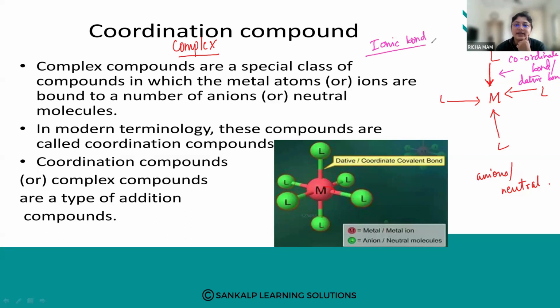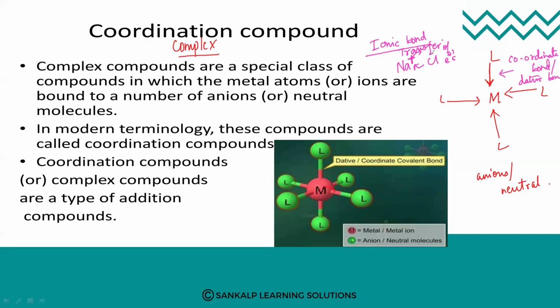Let us recap how an ionic bond is formed. An ionic bond is formed between ions, a positively charged ion and a negatively charged ion. So what is happening? Not sharing, but transfer of electrons takes place. Na plus will lose an electron and Cl minus will take one electron. So there will be transfer of electrons in an ionic bond.